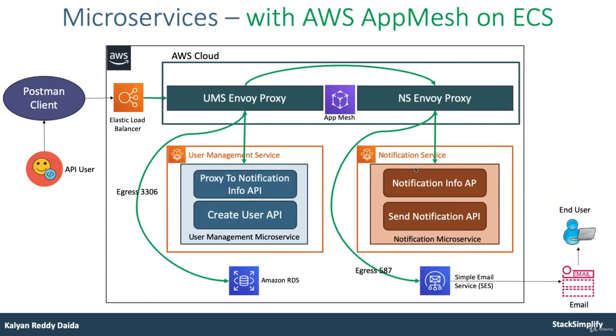And then moving on, in addition to service discovery, we'll add the additional concept of AWS App Mesh, which is nothing but a service mesh, and then see how it is going to behave end to end. After the service mesh, or after App Mesh, what all advantages we are going to get, we are going to look into in detail. In addition, as we have introduced the service mesh, without any code changes, we are going to implement distributed tracing using X-Ray, and then we are going to see how we are going to implement it.